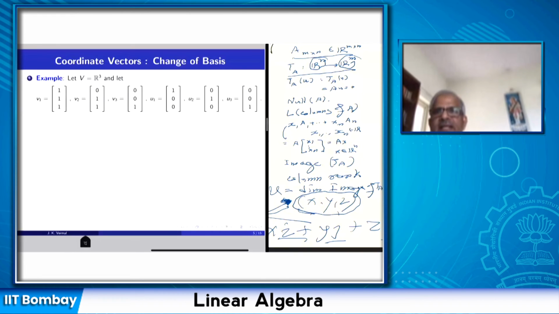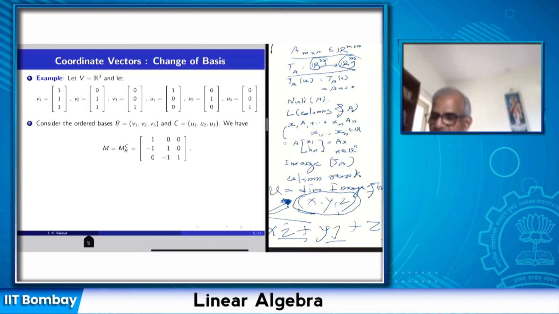Okay, let's take an example. Take V equal to the three-dimensional Cartesian space R3, and I have two bases: V1, V2, V3, which you can check are linearly independent, and the standard basis vectors E1, E2, E3. So I have these two bases, and I want to write the transition matrix from one basis to another. So take these two ordered bases, V1 up to V3 and U1 up to U3.